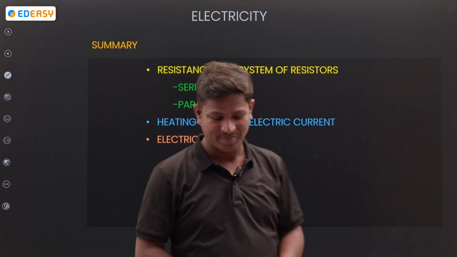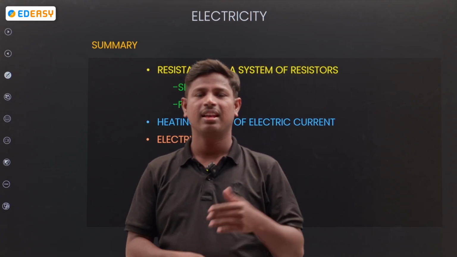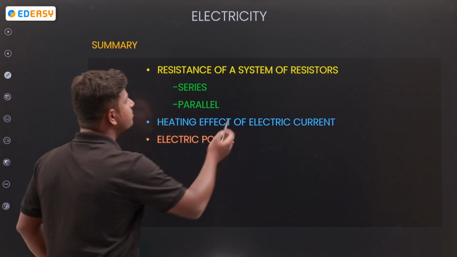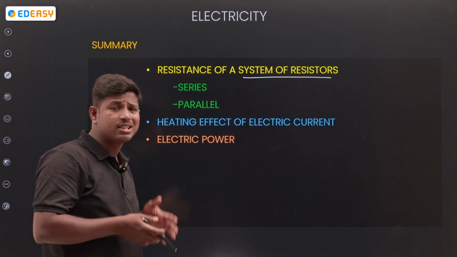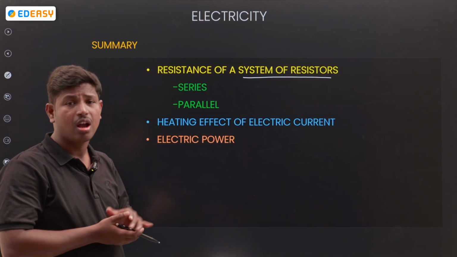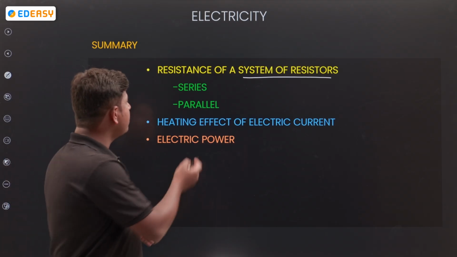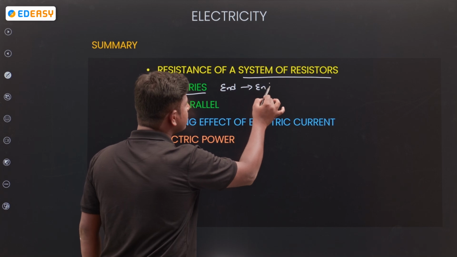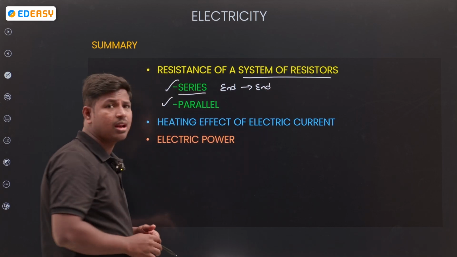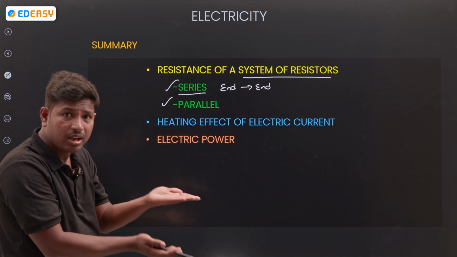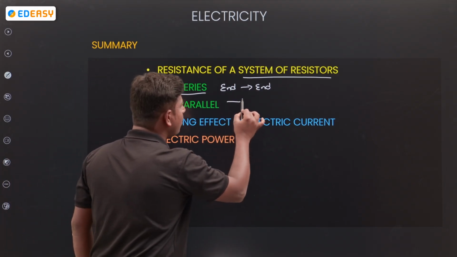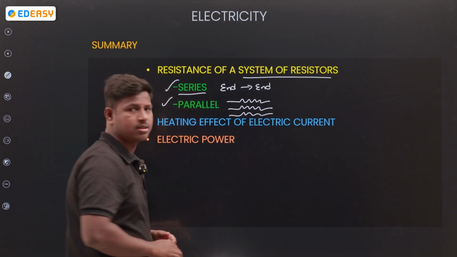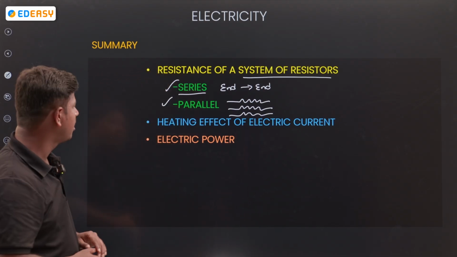Next, summary. Let's recap very quickly what we discussed in today's session. The resistance of a system of resistors: a system of resistors is nothing but a combination of resistors. When connected end to end, it is series. When connected step by step, one resistor by another resistor by another, it is parallel.